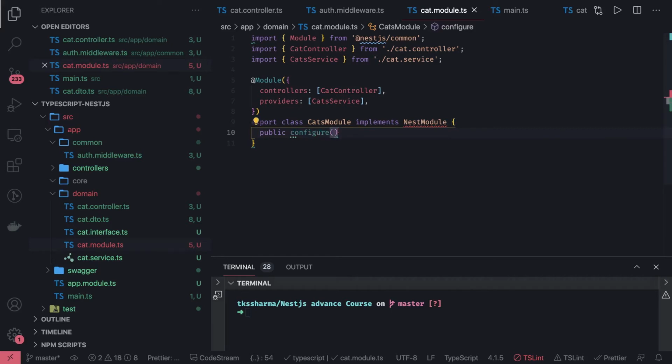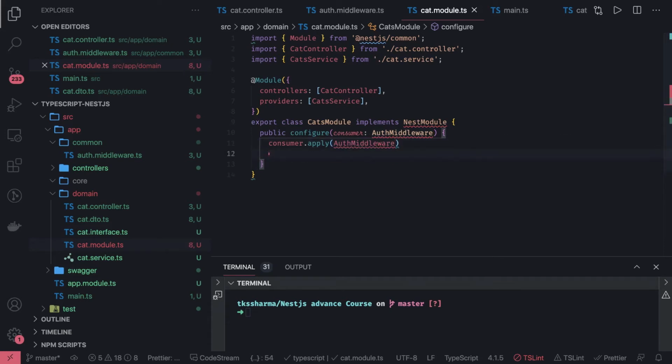Public configure, a lot of things are there. Inside that we will be passing the consumer, and it will be your middleware name. Okay, and here you will validate it, consumer dot, whoever is consuming, we will apply this middleware, which is auth middleware.